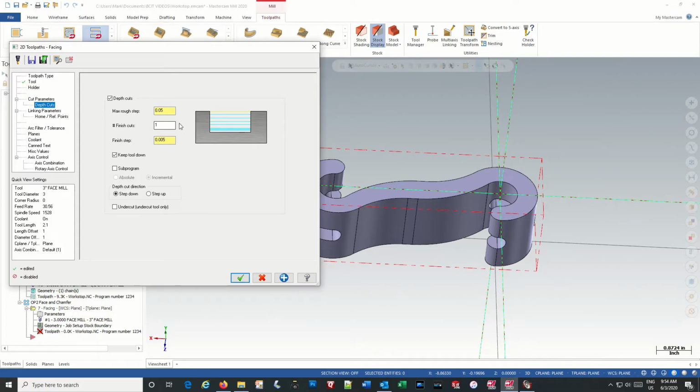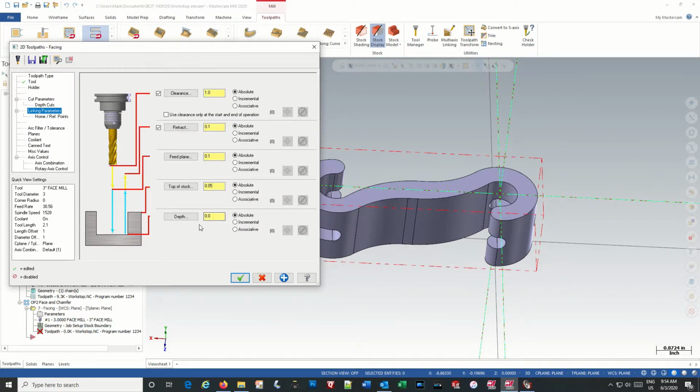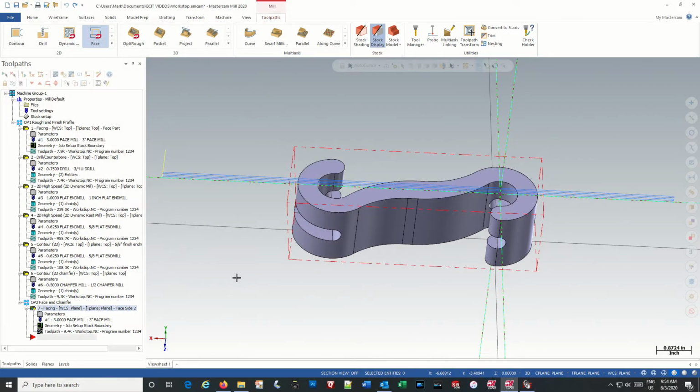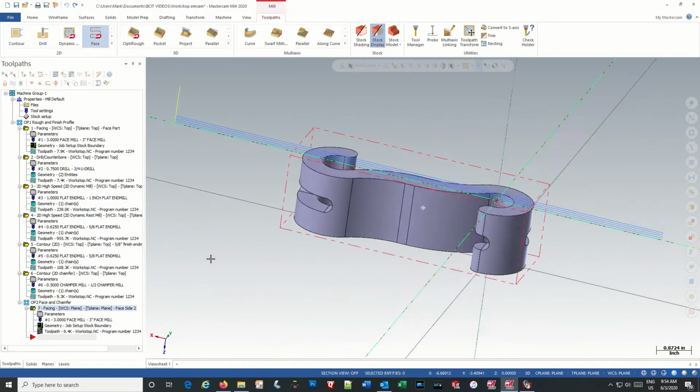We'll go with depth of cuts. Maximum depth to cut is 50 thou. We're going to leave 5 thou for finishing. Keep the tool down so it doesn't lift up between passes. Linking parameters. We're going to have some extra material on this side because we only took 50 thou off the other side. Top of stock is going to be 250, and our depth again is going to be 0. Turn our coolant on, and you'll see now we have multiple passes on that.